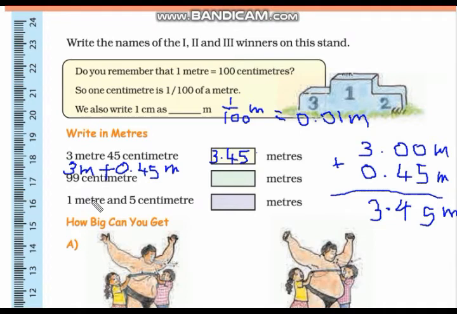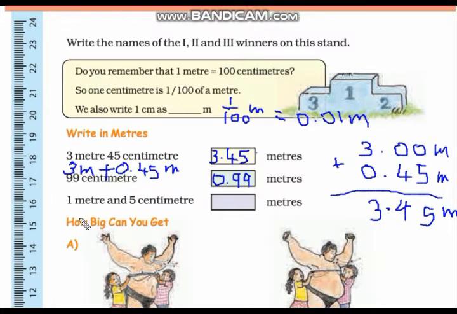Now second, 99 centimeter is equal to dash meter. So 1 centimeter is equal to 1/100th of a meter, and that we can write as 0.01 meter. So 99 centimeter is equal to 99 upon 100 meter, which is equal to 0.99 meter. So we can write here 0.99 meters.